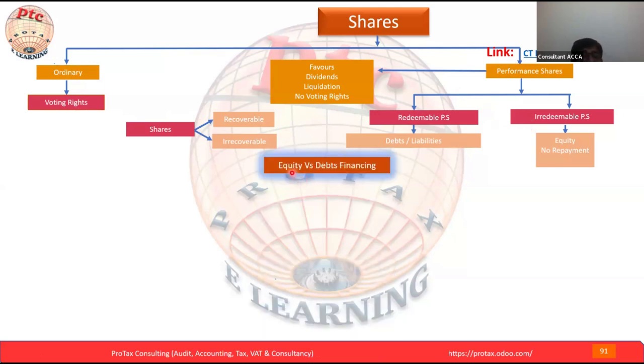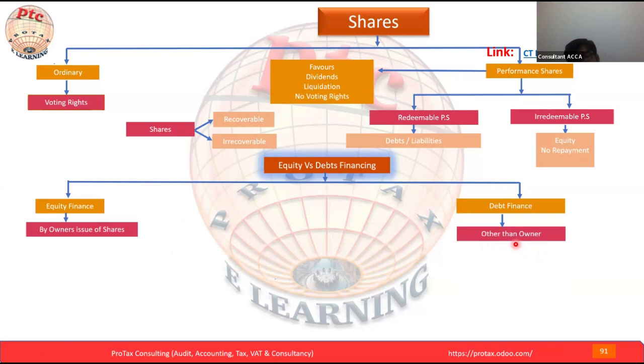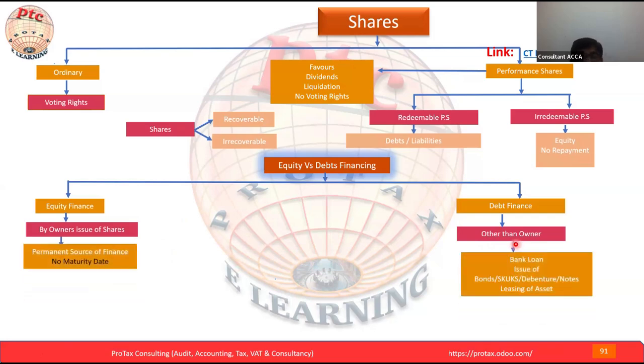Now here's another point, equity versus debt financing. A business needs cash for working capital, or for expansion or extension of the business and to increase its presence in other geographical locations. So how will they raise the finance? Equity finance or debt finance. We already understood equity by the owner issuing shares, and other than the owner, debt finance: normally they take a bank loan, or issue bonds or debentures. We already saw the summarized version. For understanding purposes, we are ending here, and let's complete the debt finance, then we'll come to the equity finance.